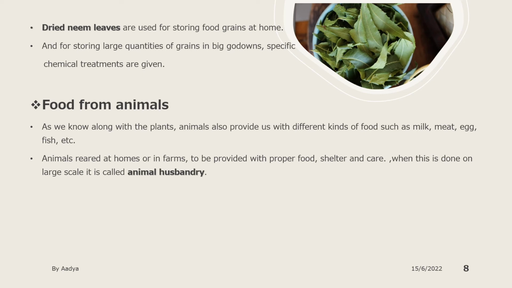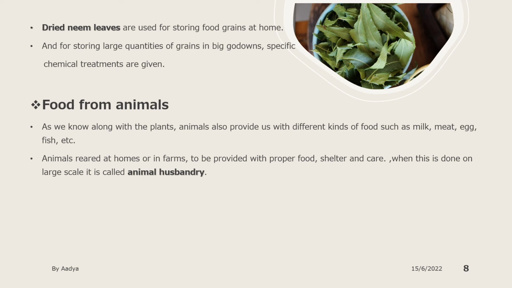Food from animals. Just as we get different food varieties from plants, such as vegetables, fruits, as well as cereals and pulses, similarly from animals we get milk, meat, egg, fish, etc. Suppose people live in a coastal area, what will their food depend on? On fish, because they live on the sea coast, right?